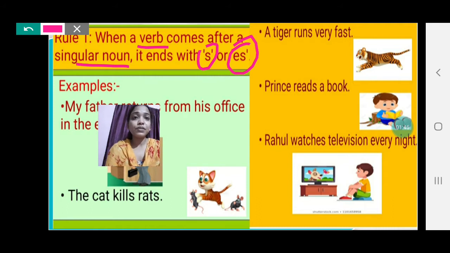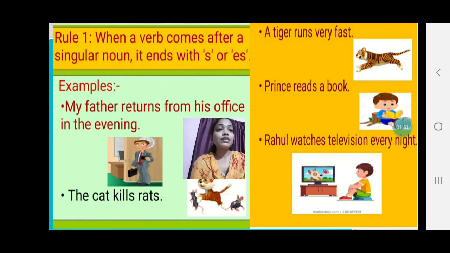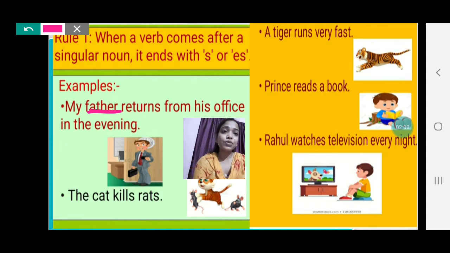For example, my father returns from his office in the evening. My father is a singular noun. So according to rule number 1, when a verb comes after a singular noun, we have to add s or es to the main verb. The main verb is return. So according to rule number 1, we have added s to the main verb. My father returns from his office in the evening.